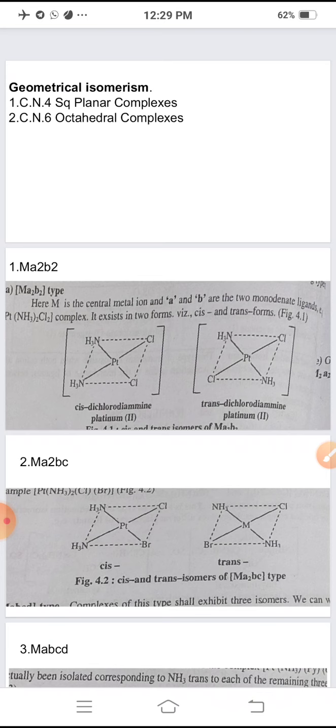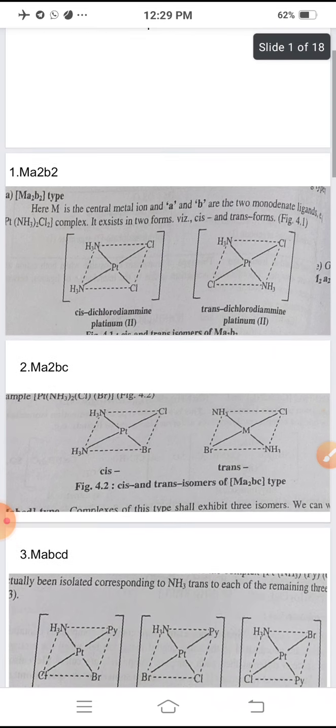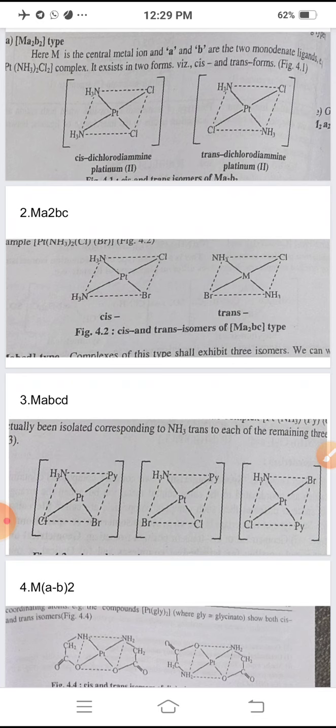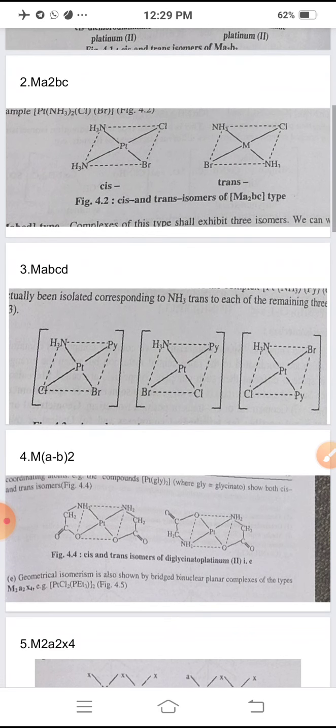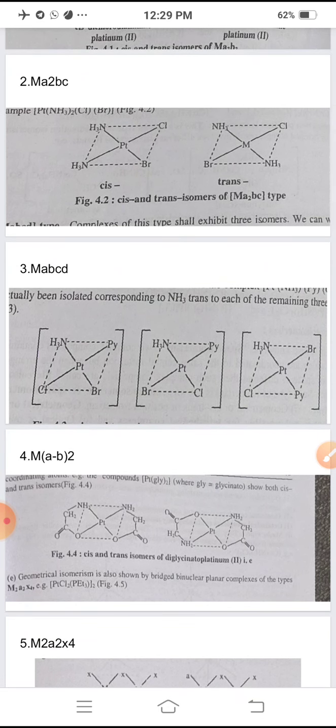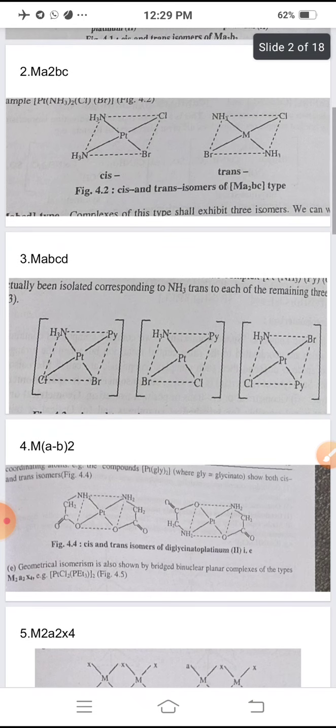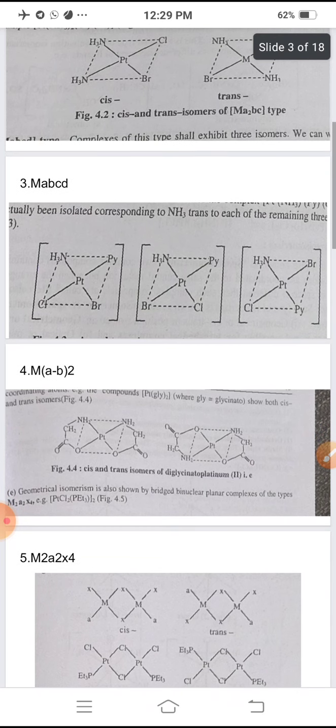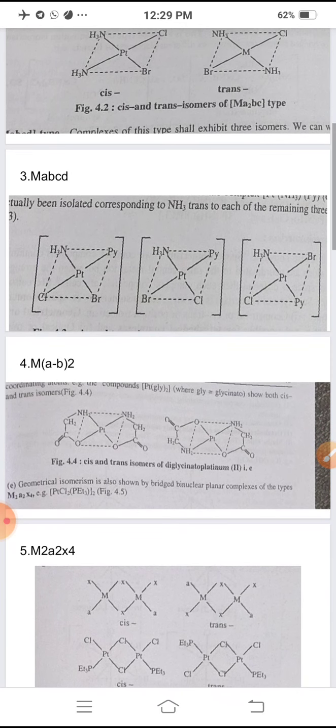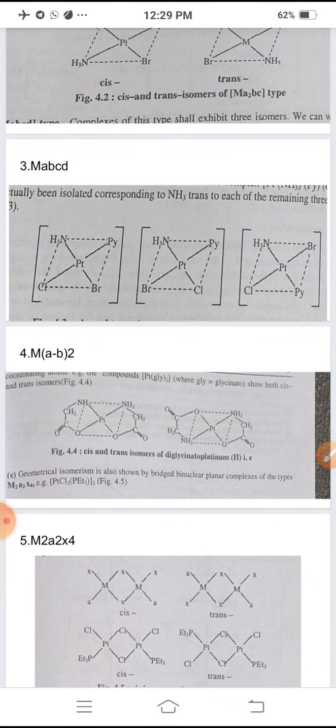In square planar complexes there are 5 types: MA2B2, MA2BC, where M is the metal, and A, B, C are letters used for ligands. They may be neutral or negative ligands. The third one is MABCD. The fourth is M(AB), an unsymmetrical bidentate ligand.